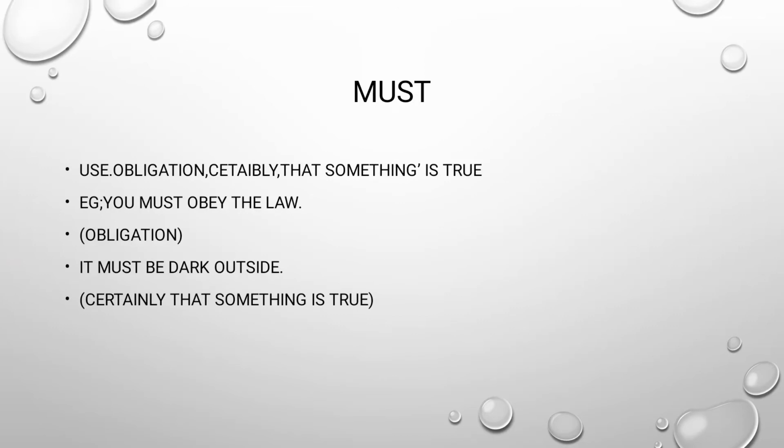Next one is must. Must is used for obligation and certainty that something is true. For example, you must obey the law. Here we are using obligation. Another example is, it must be dark outside. Certainty that something is true.